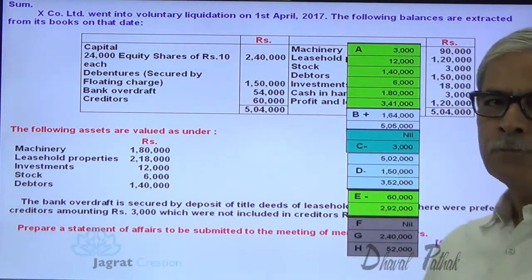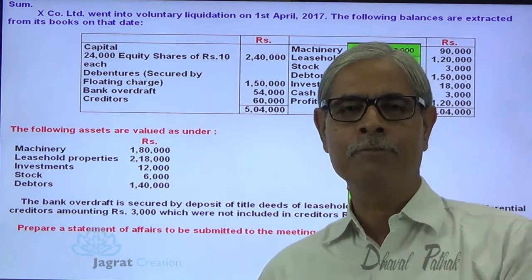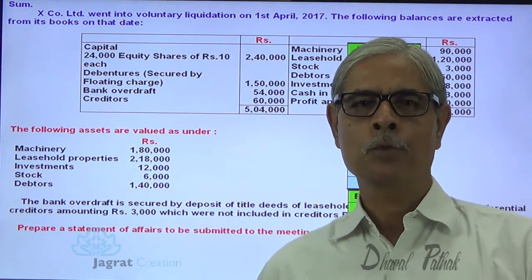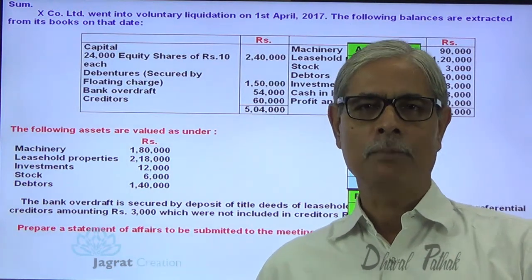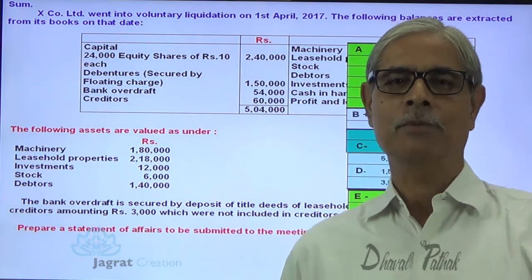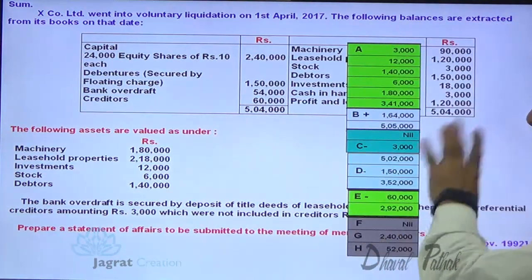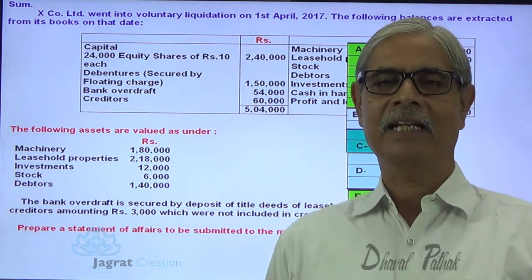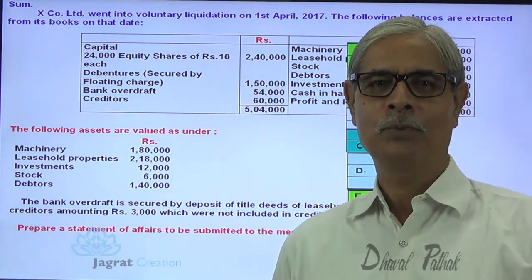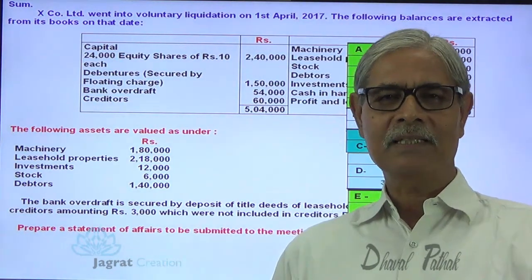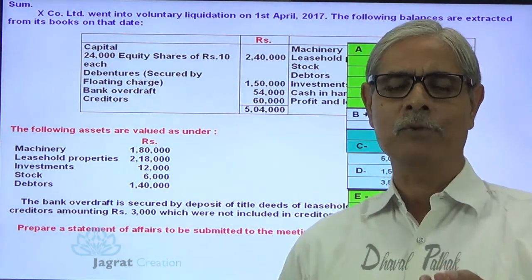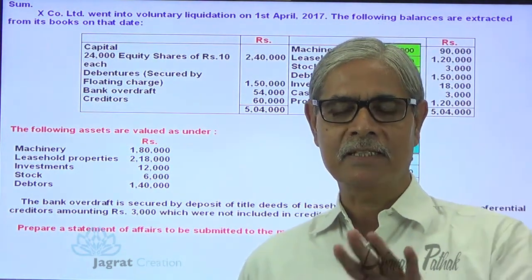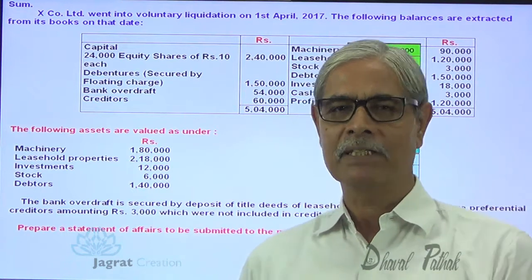So list H shows either deficiency or surplus after making payment to all the claimants of the company out of the proceeds of assets of the company. This is how a statement of affairs is to be prepared. Now all this list that I have described, let me just show you, because this is not the problem that I am solving. I want to discuss the theory also for statement of affairs. So this is theory and practical problem combined sum.